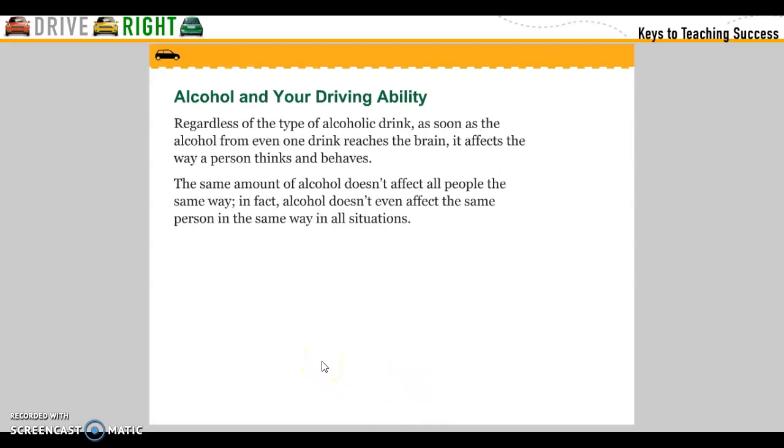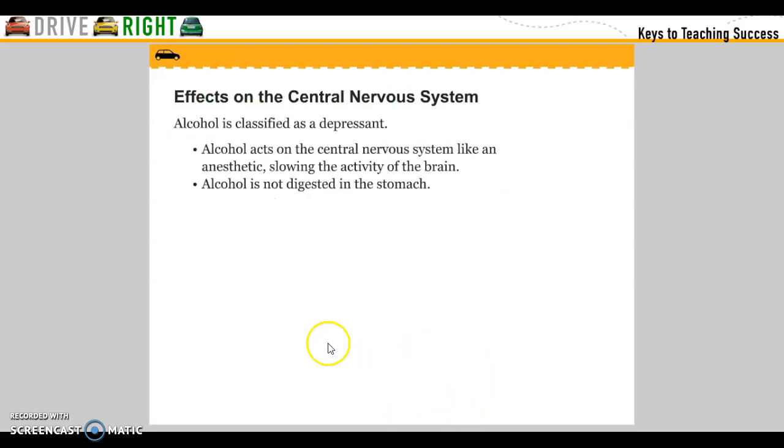Alcohol and your driving ability, regardless of the type of alcohol drunk. As soon as the alcohol from even one drink reaches the brain, it affects the way a person thinks and behaves. The amount of alcohol doesn't affect all people the same. In fact, alcohol doesn't even affect the same person in the same way in all situations.